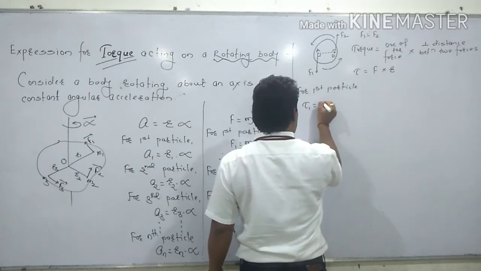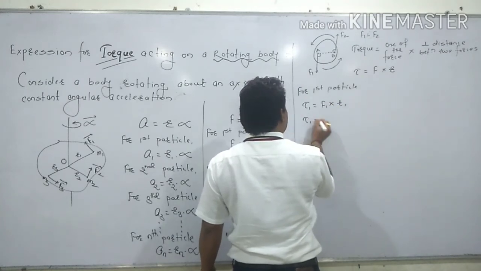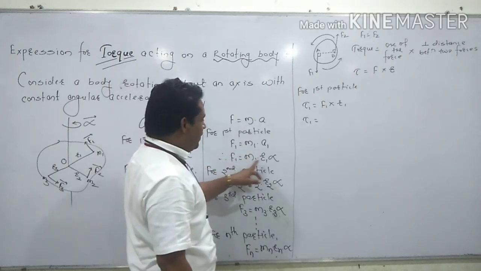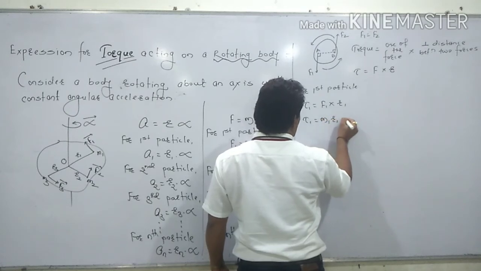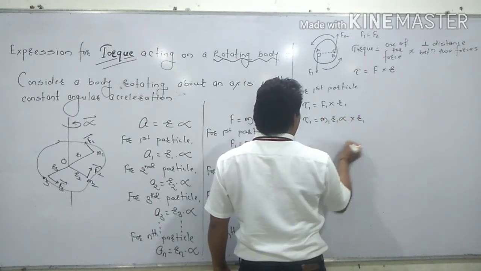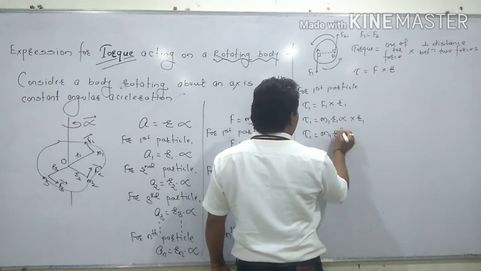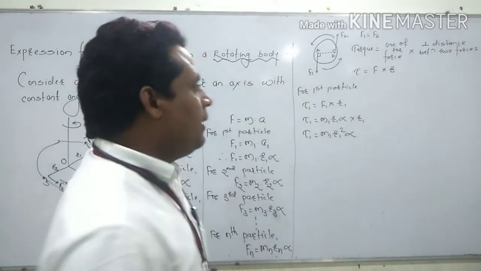Tau 1 is equal to F1 into R1. So tau 1 is equal to, what is the formula for F1? M1 A1. That means finally M1 R1 alpha, and this is multiplied with R1. So formula becomes tau 1 is equal to M1 R1 square alpha. This is the torque acting on the first particle.